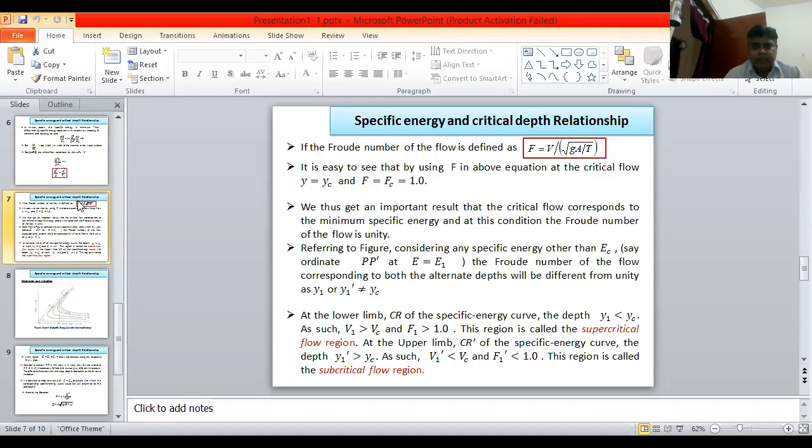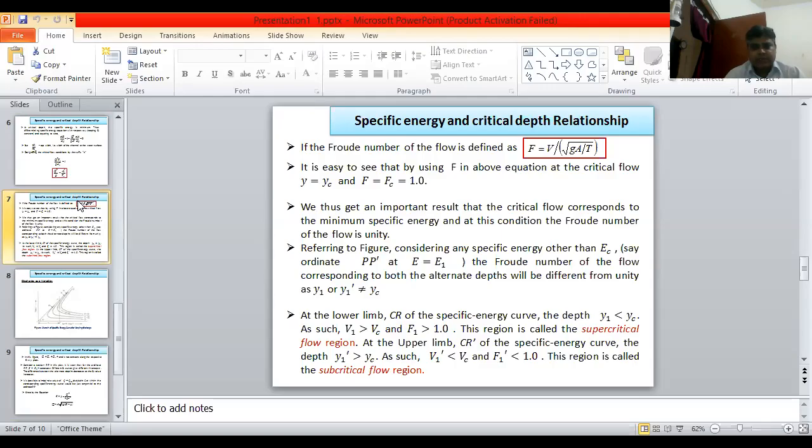Referring to the figure, consider any specific energy other than Ec, say the ordinate PP dash at E equal to E1. The Froude number of the flow corresponding to both alternate depths will be different from unity, as Y1 or Y1 dash is not equal to Yc. At the lower limb CR of the specific energy curve, the depth Y1 is less than Yc.